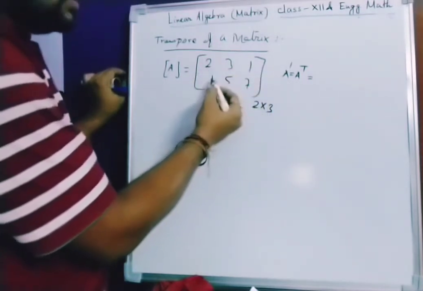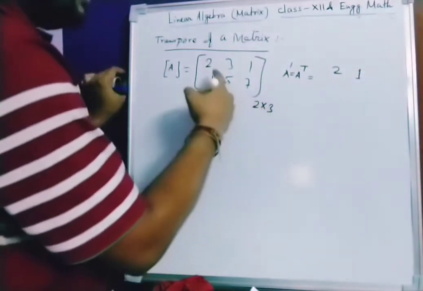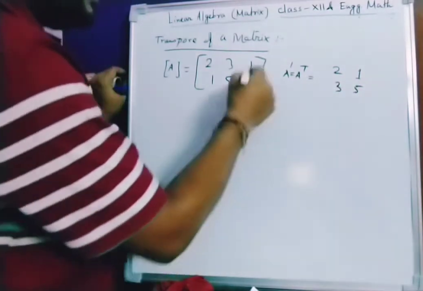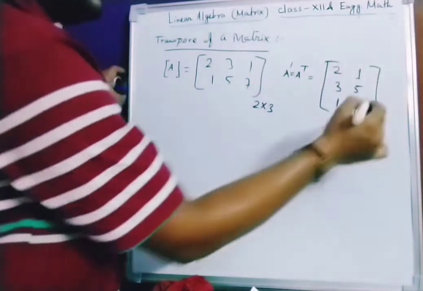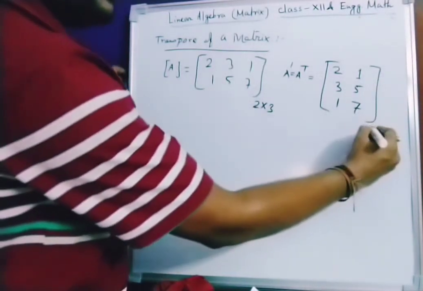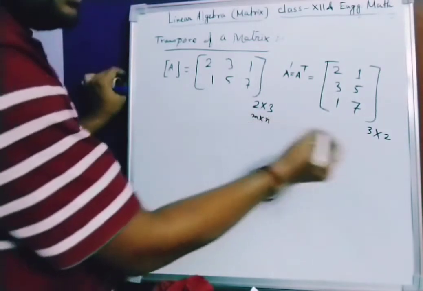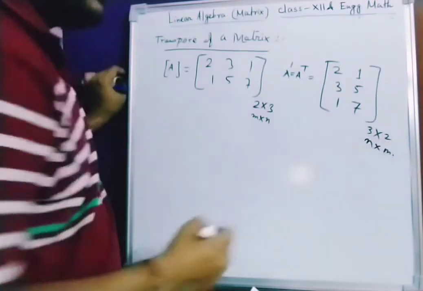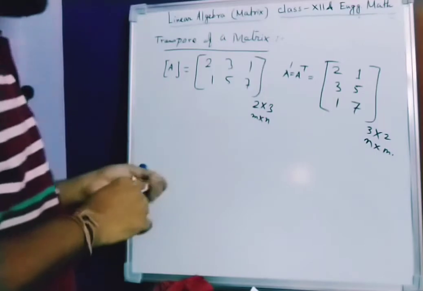So transpose is nothing but just row becomes column and column becomes row. So 2 1 is a column, and it will go to the row, means 2 1, in this way. Now 3 5 was a column, now write it down in a row, 3 5, and 1 7 was a column, and write it down in a row, so 1 7. Do you understand how row becomes column and column becomes row? Now what is the order? Now the order becomes 3 cross 2. So if it was an m cross n matrix, after transposing it becomes an n cross m matrix. Just opposite.